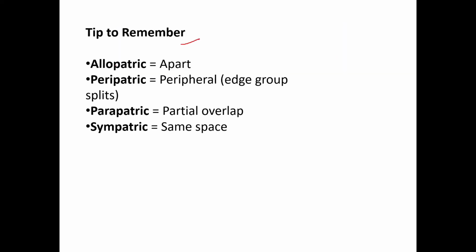Tips to remember: allopatric means apart, physical barriers are there. Peripatric, peripheral, only for a small group. Parapatric, partial overlap. Sympatric, for the same space without any physical barrier.